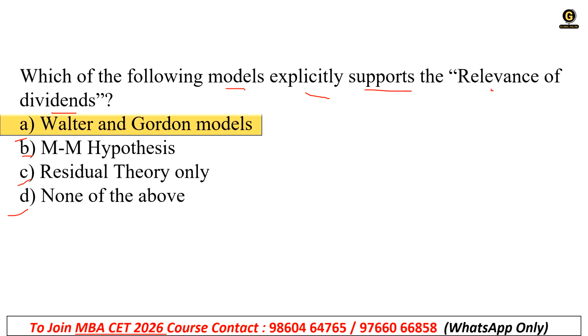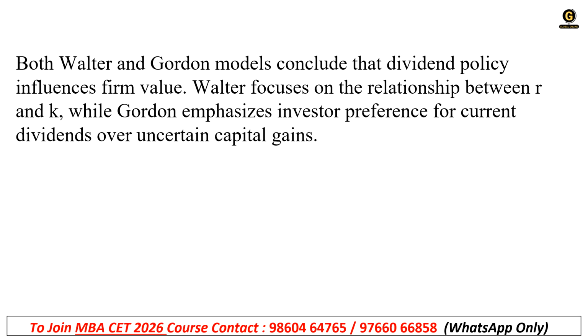So the right answer is option A, that is Walter and Gordon's model. Both Walter and Gordon models conclude that dividend policy influences the firm value, which is related to your retained earnings, the extra profit that the company is having.